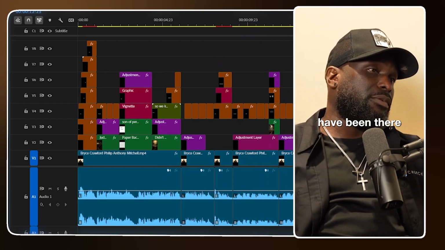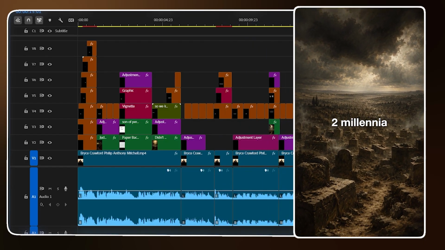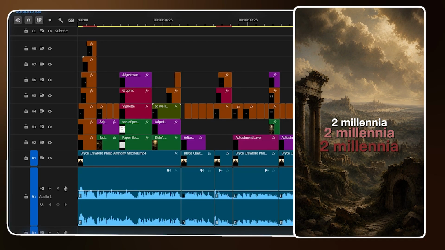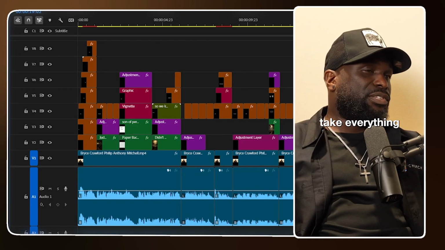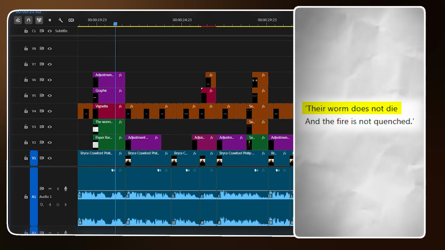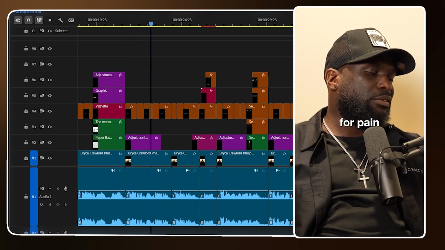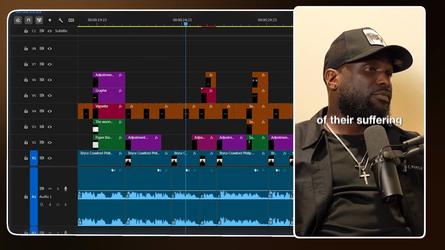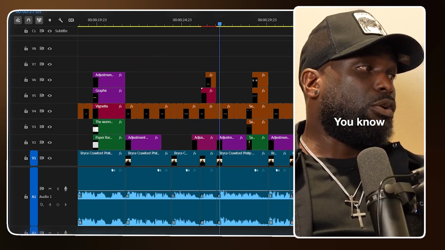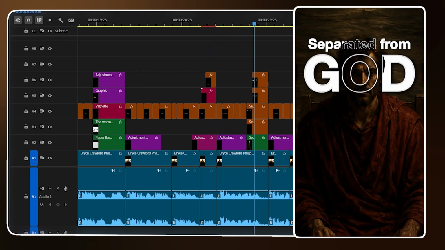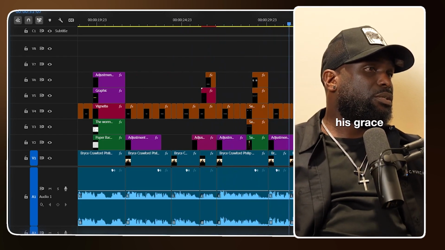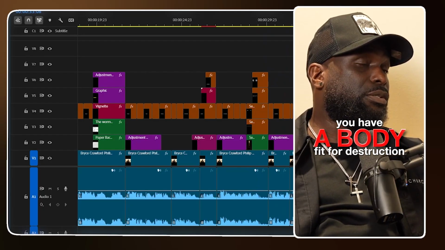That means Judas would have been there for 2 millennia and he'll be there for another 2 millennia and another 2 and another 2. And then if we take everything Jesus said, that the worm doesn't die, men gnash their teeth for pain, they're chewing their tongue, they're conscious of their suffering, and they're not going to get out. You know how tormenting it is to be in a place separated from God? Now you're separated from his grace, you're tormented. You have a body fit for destruction.